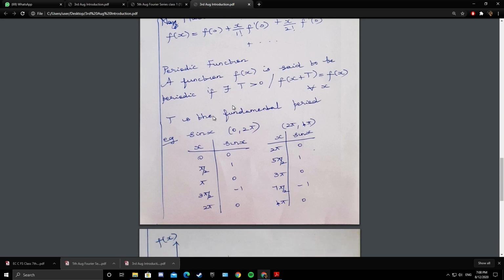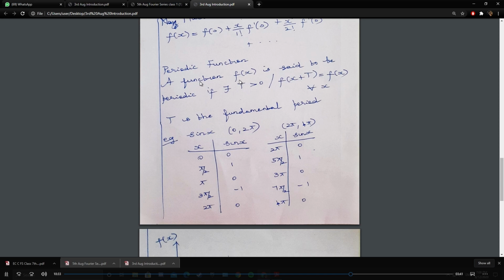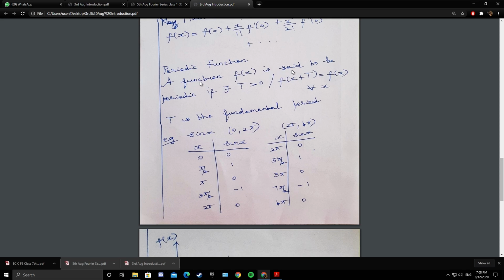Next we have the definition of periodic function. Before getting into the Fourier series, you should know what a periodic function is. A function f of x is said to be periodic if there exists a positive constant capital T such that f of x plus T equals f of x for all x, where T is the fundamental period.